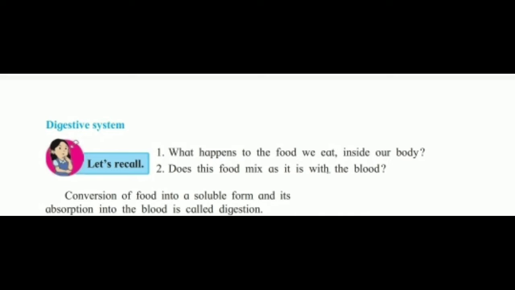Then what is meant by digestion? Digestion is a process. It is conversion of food into soluble form. Soluble means which gets dissolved or absorbed into the blood. The conversion of food into a soluble form and its absorption into the blood is called digestion.